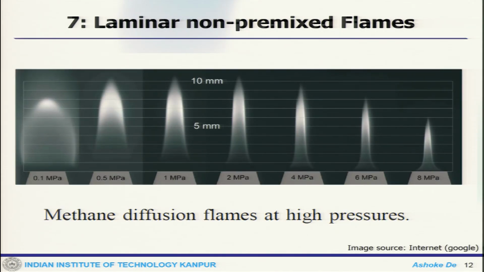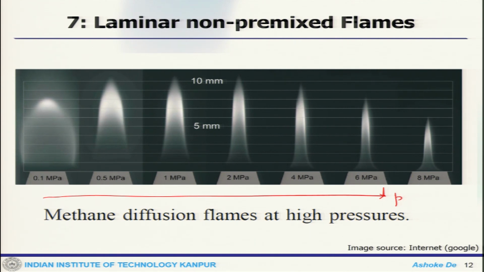Now, this is an example of a methane diffusion flame at high pressure. You can see how the pressure is increasing on this side, and then you can see the different flame structure. So, this clearly shows you the effect of the pressure on the flame structure and also on the image.